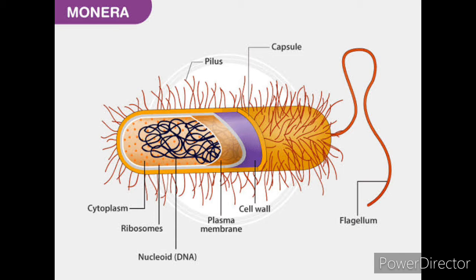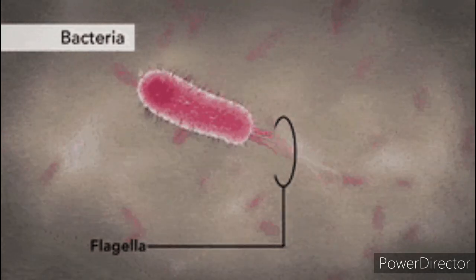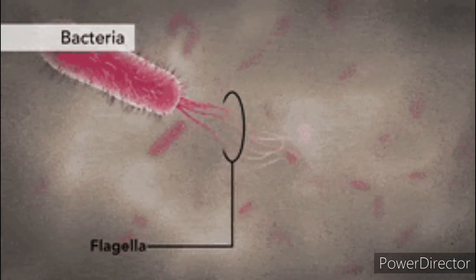Remember, in bacteria, the outermost covering is a capsule. Inner to the capsule is a cell wall. Inner to this cell wall is the cell membrane. And the bacteria possess the flagella, which helps in the movement.